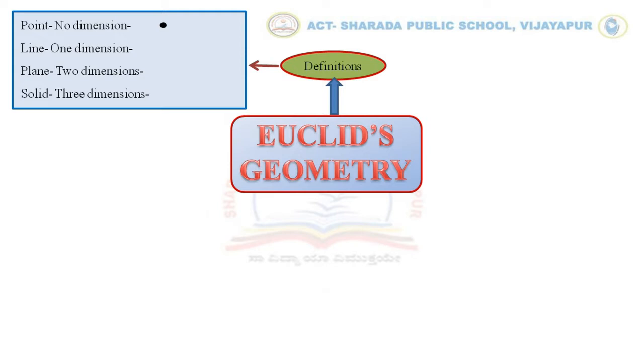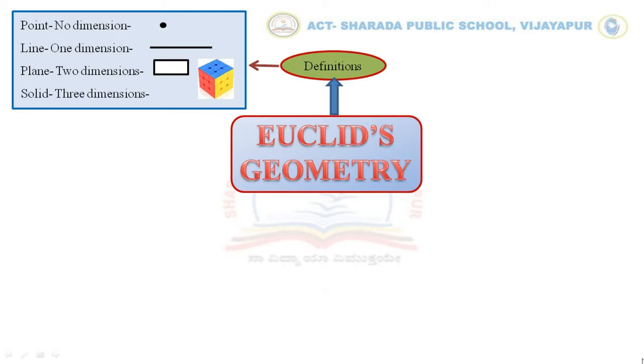A point has no dimension. A line has one dimension called the length. A plane has two dimensions, length and breadth, and a solid has three dimensions, length, breadth, and height.